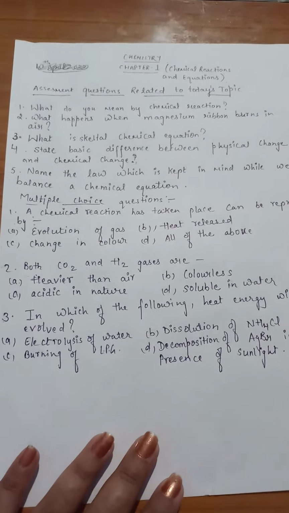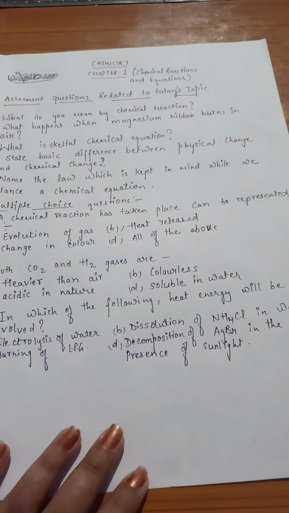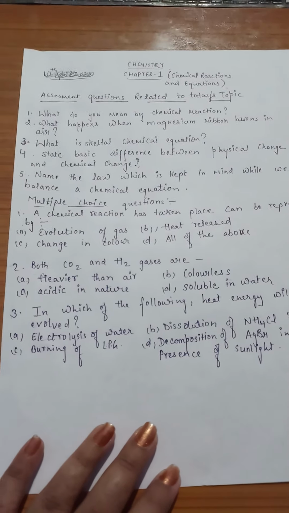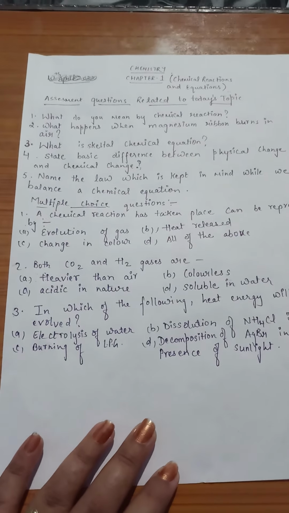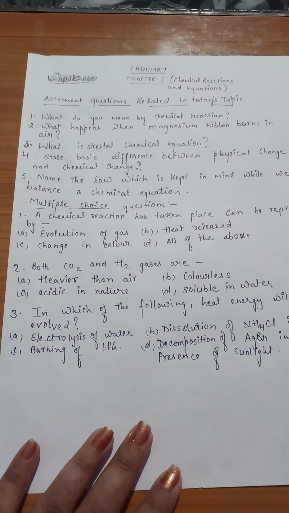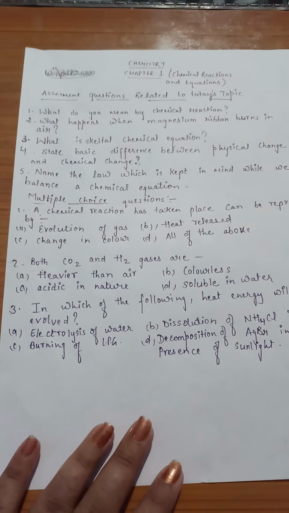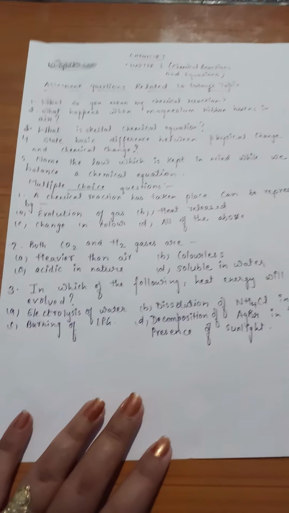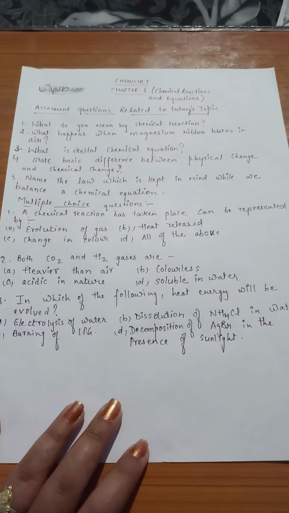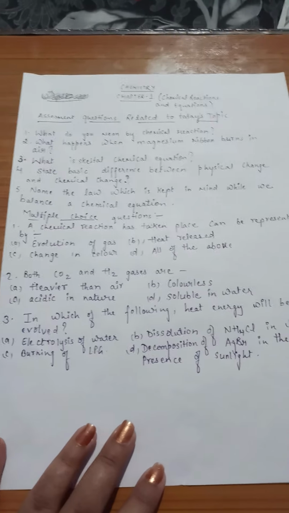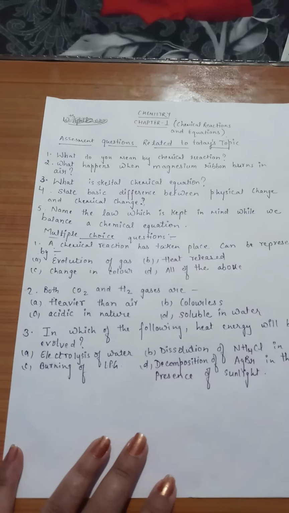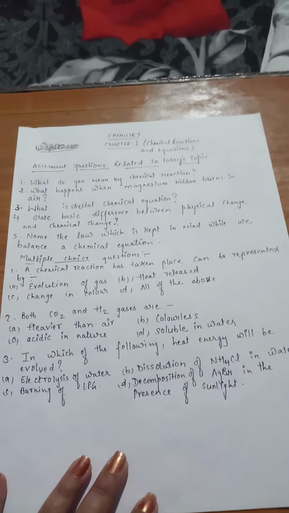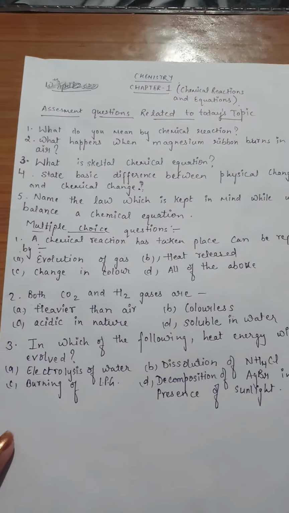Multiple choice questions. There are 3. First, a chemical reaction has taken place can be represented by 4 options: evolution of gas, change in color, heat release, all of the above. Second, both carbon dioxide and hydrogen gases are heavier than air, colorless, acidic in nature, soluble in water. Third, in which of the following will heat energy be evolved? Electrolysis of water, dissolution of ammonium chloride in water, burning of LPG, decomposition of silver bromide in presence of sunlight. So these are the practice questions that you can do.